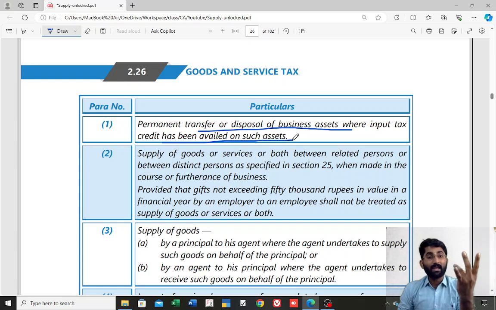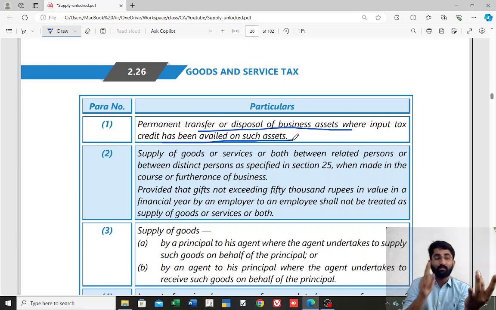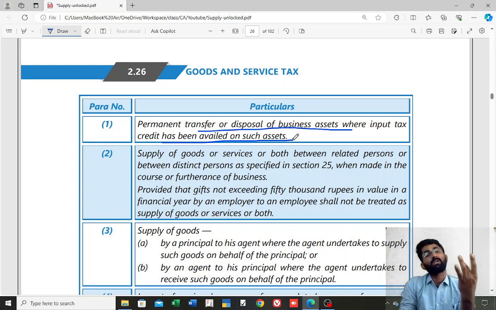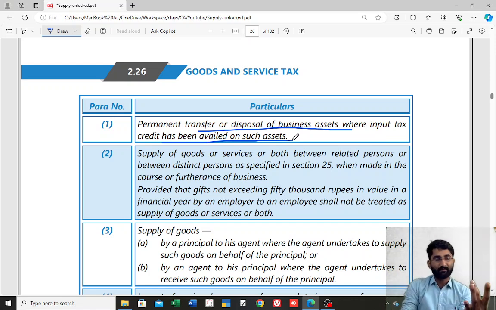P for permanent transfer or disposal of the asset, R for the supply of goods or services between the related person or deemed distinct person, or distinct person as specified in section number 25.4 and 25.5.